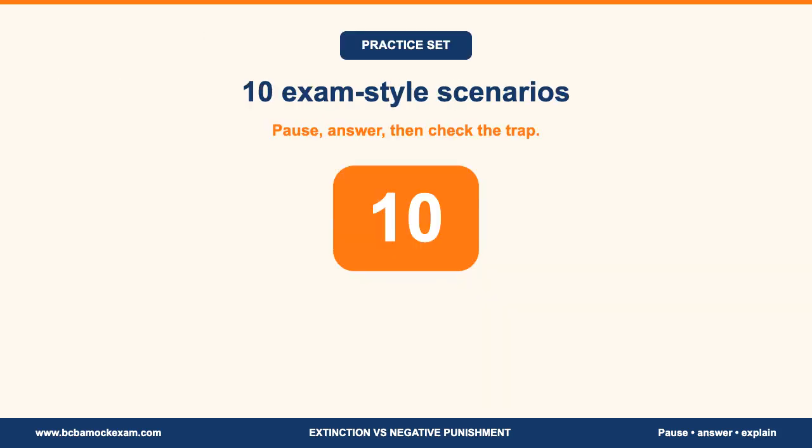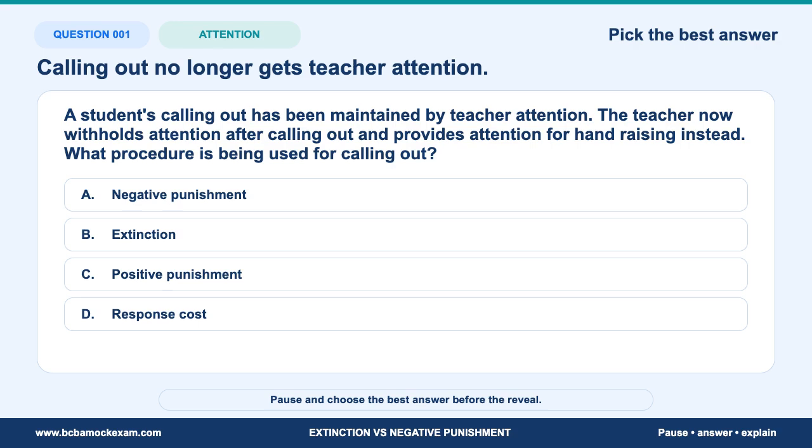Now practice 10 exam-style scenarios. Pause before each answer. The learning happens when you defend your choice before the reveal, not when you simply hear the label. Question 1. Read the stem slowly.